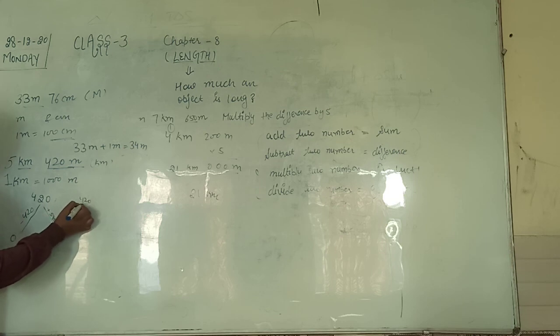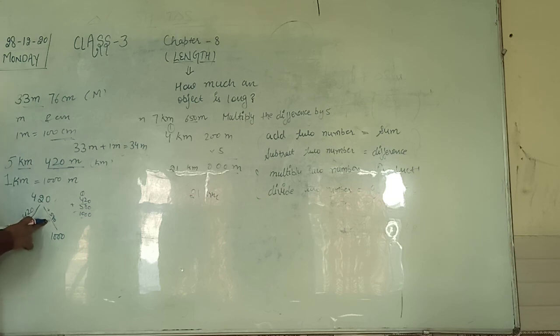See, 420 plus 580 equals to 1000: 0 plus 0 is 0, 8 plus 2 is 10, 1 goes carry, 4 plus 5 is 9, 9 plus 1 is 10, right. So to make it 0, subtract 420, and to make it 1000, plus 580. Which one is less, beta? 420 is less. So it means we will make it 0 meter, and this 5 kilometer will remain the same, as it is, 5 kilometer, right.